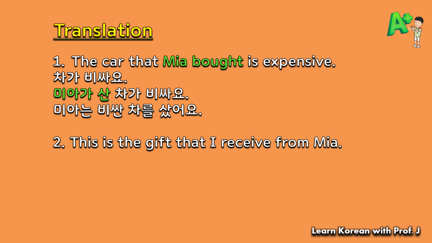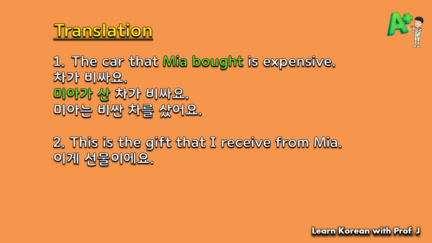Okay, let's move on to number 2. This is the gift that I received from Mia. What is the modifying part in this sentence? It is I received from Mia. So you're going to translate the sentence without that modifying element. So it becomes 이게 선물이에요.